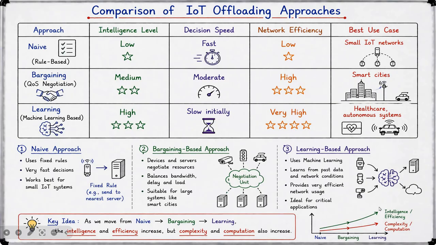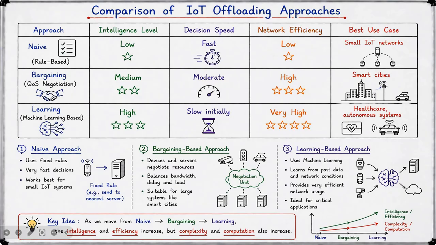So here you can see a graph where these three approaches are compared. Here you can see the naive approach has less complexity and less computation compared to the bargaining and the learning, where the learning approach has more complexity and more computation, but the intelligence and the efficiency of this learning based approach is more than that of both, whereas the naive approach has less intelligence